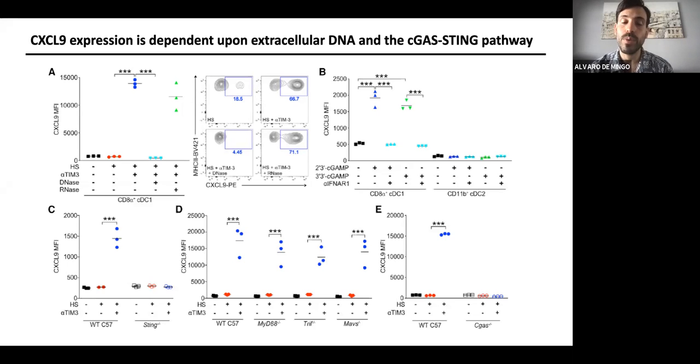So at this point, what we did was to take splenic dendritic cells from different knockout mice. On the one hand, we have the STING and the cGAS knockout mice. And on the other hand, we have all the different knockouts mostly associated with the toll-like receptors: MyD88, TRIF, and MAVS. And we were able to see that all the splenic DCs coming from these toll-like receptor knockout mice were still secreting CXCL9 in amounts similar to the wild type. However, in the STING knockout and the cGAS knockout, we have an abrogation of the CXCL9 expression.